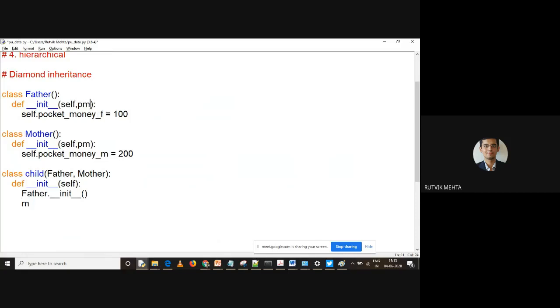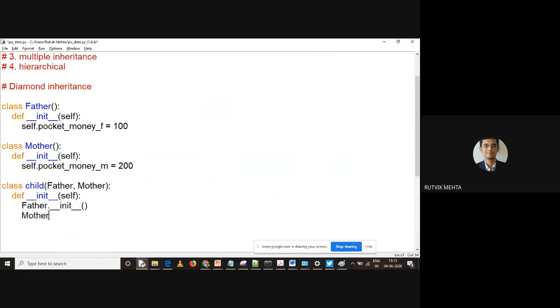This PM is not required because I'm having a static value 100 and 200. And I'll call Mother dot underscore underscore init underscore underscore. So only two constructors are being called, and I'm creating another variable. Let us call it total, and assign it a value of 0, right? And then I'm saying define find sum, find total pocket money, right?